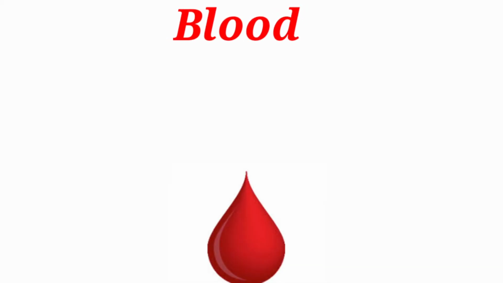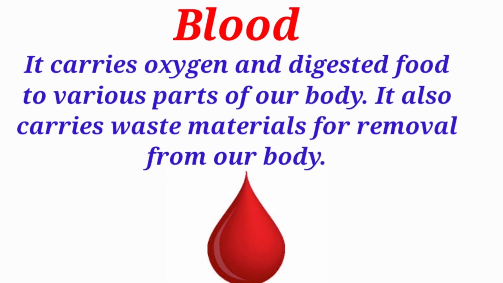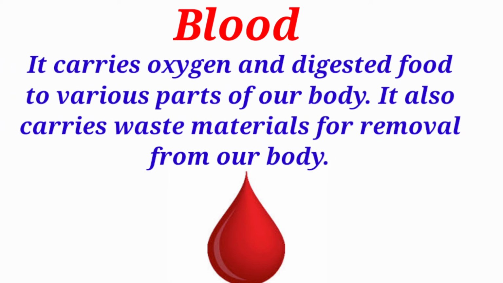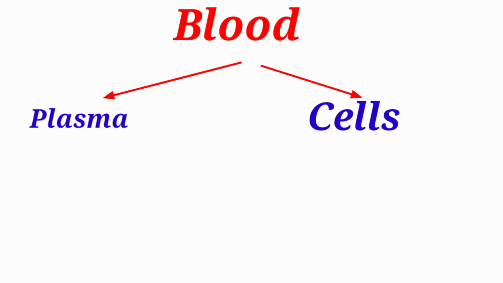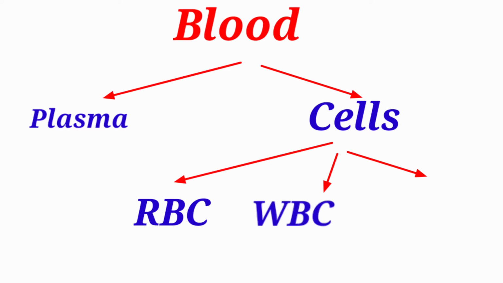Blood is the red colored fluid that flows in our body. It carries oxygen and digested food to various parts of our body and also carries waste material for removal from the body. Now blood is made of two parts, plasma and cells. In the cells, there are three types of cells present in the blood. That is red blood cells, white blood cells and platelets.